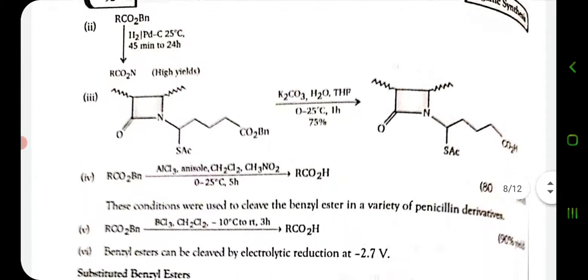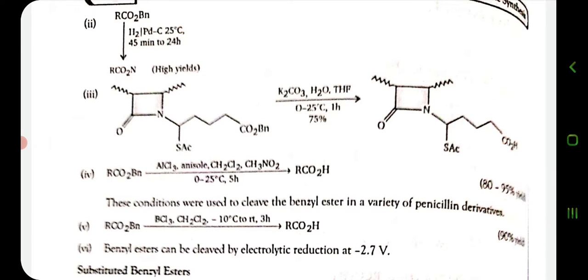Cleavage is done in this manner, and the carboxylic group RCOOH is deprotected, and after the completion of the reaction these are stable, and these conditions were used to cleave the benzyl ester in a variety of penicillin derivatives and used in these reactions. Benzyl ester can be cleaved by electrolytic reductions, where electrolytic reduction is carried out and deprotection is done for the carboxylic group.